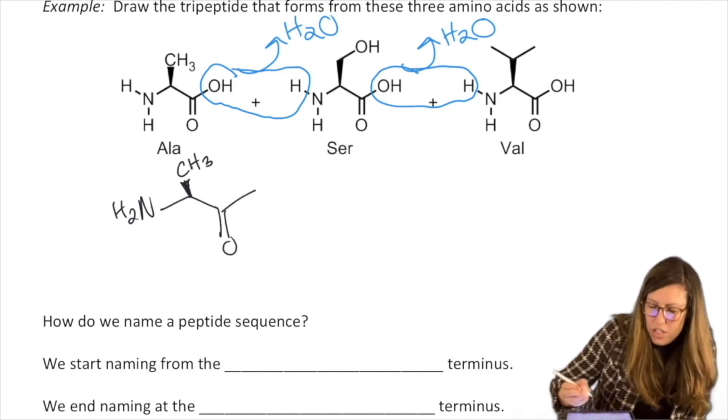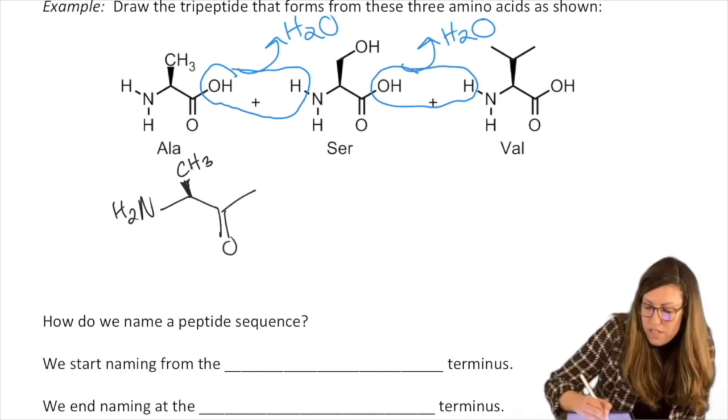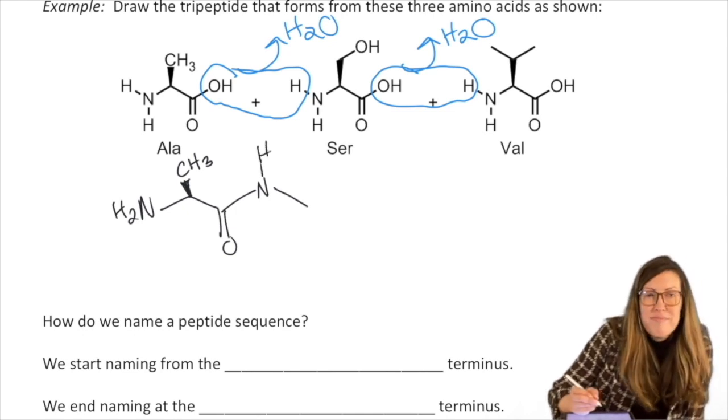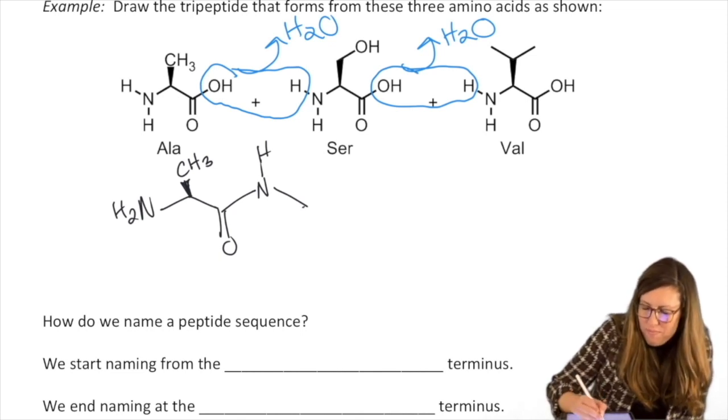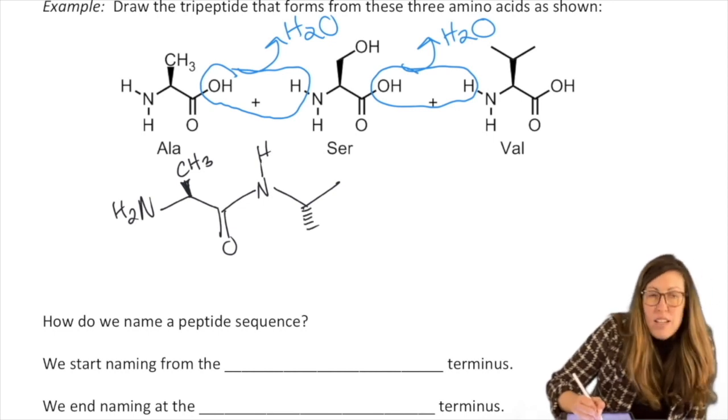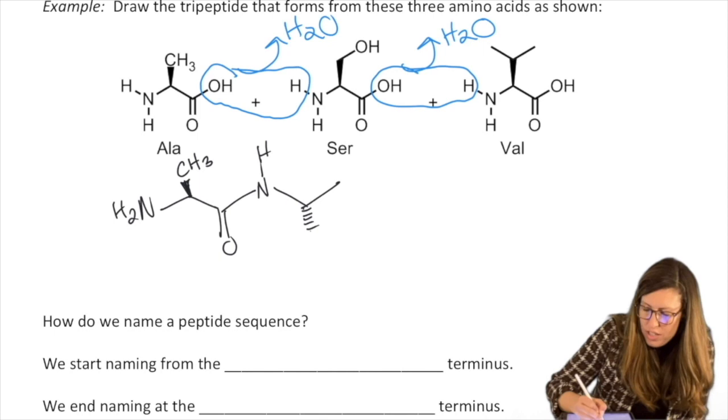Carbonyl, connect to, no longer OH, it's now an N because we made an amide. Carbon is down now instead of up. Uh-oh. Our side chain, is it on a dash or wedge for serine? You better put that on a dash because it's not up anymore. Check your stereocenter and make sure they're the same to confirm that.